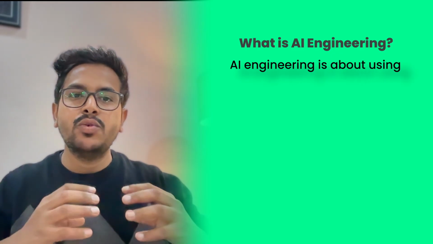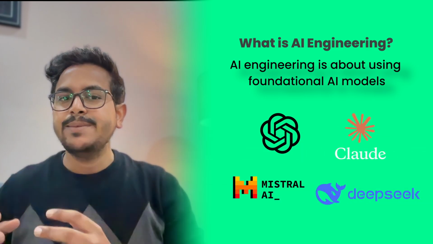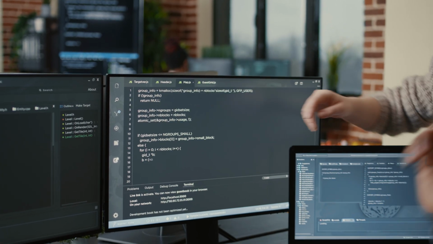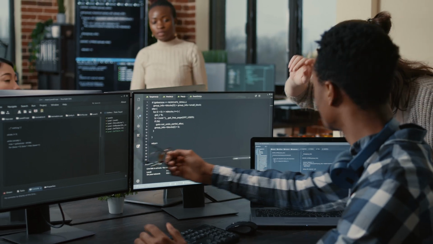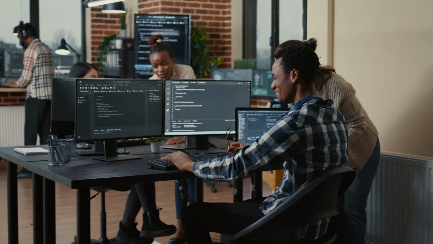Before we get into the roadmap, let's quickly understand what AI engineering is. AI engineering is about using foundational models like ChatGPT, Claude, Mistral, DeepSeek to create applications that solve real-world problems. Unlike machine learning engineering, where you focus on building models from scratch, AI engineering leverages pre-trained models to save time and effort. This means you need not spend years learning how to build and train models. You can focus on building applications right away.